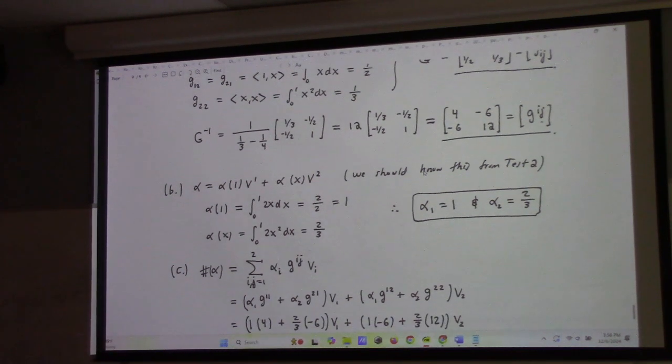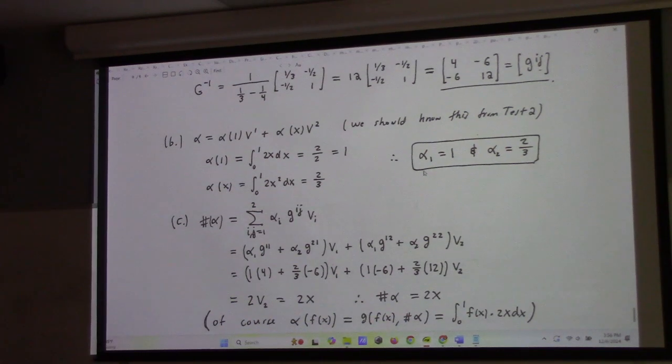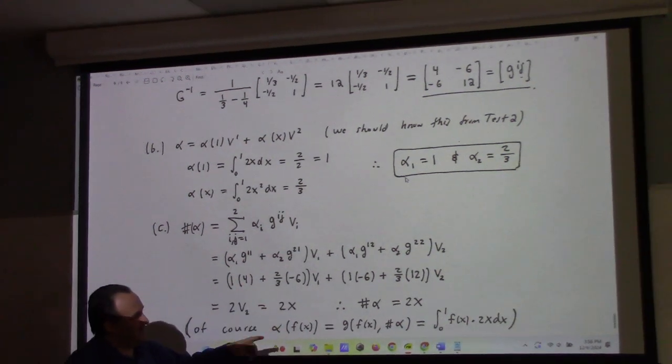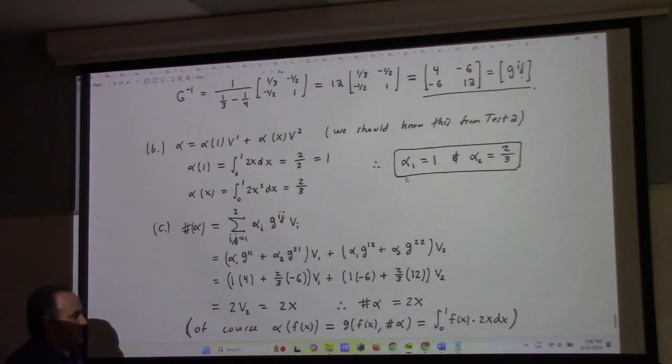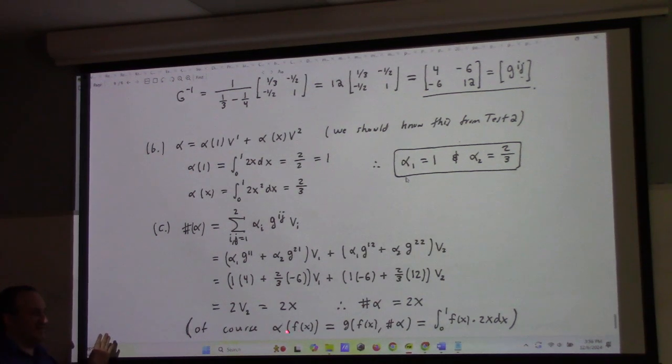And then the musical morphism actually kind of worked out neat in the sense that this term ends up canceling, and it just leaves you with this one and twice that. So 2x was the, and then as a check, after I wrote this down, I was like, oh, that's interesting. Check this out.